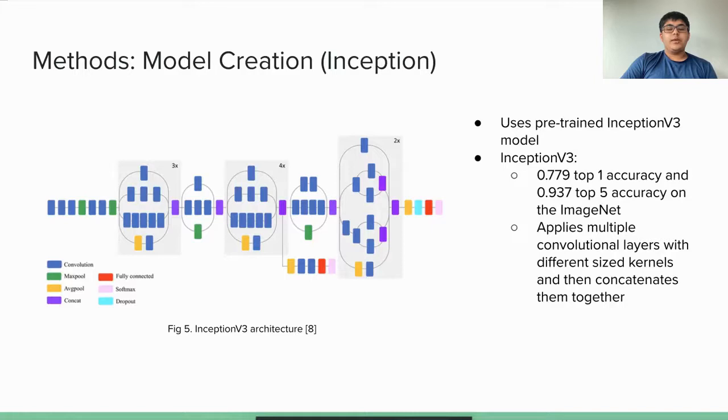Inception v3 is a CNN architecture that achieved 0.779 top 1 accuracy and 0.937 top 5 accuracy on the ImageNet database. The Inception v3 model applies multiple convolutional layers with different sized kernels and then concatenates them together. This lets the network try multiple different filter sizes rather than the programmer having to handpick them. The Inception model used was built on an Inception v3 model pre-trained on the ImageNet database.